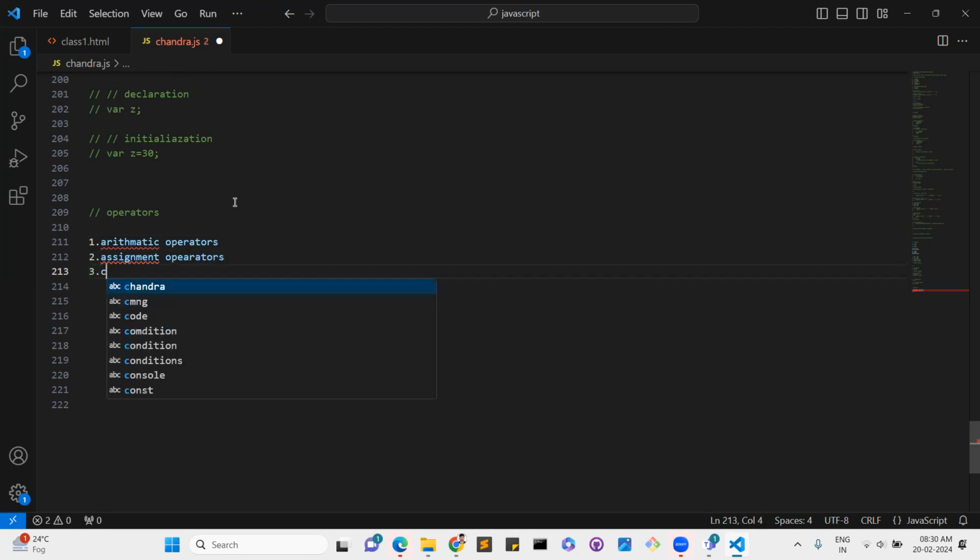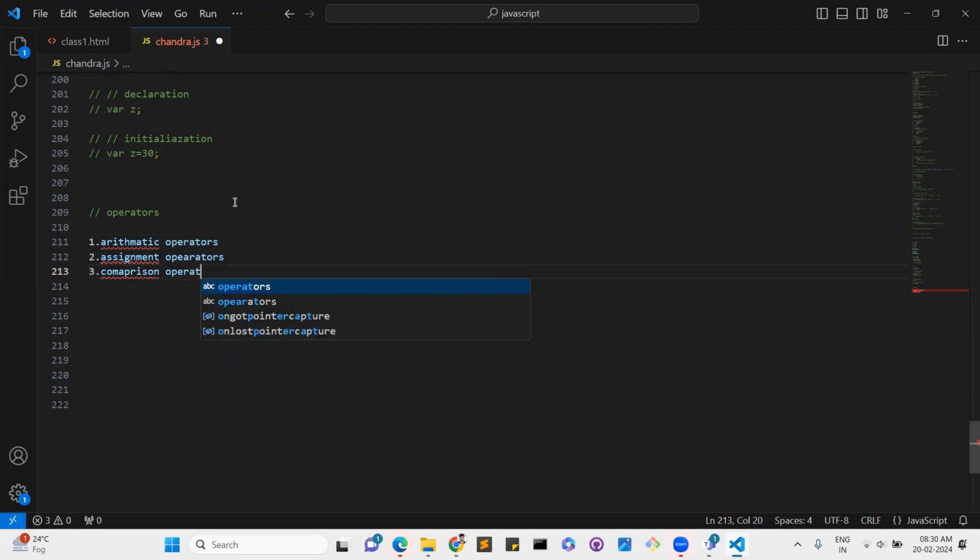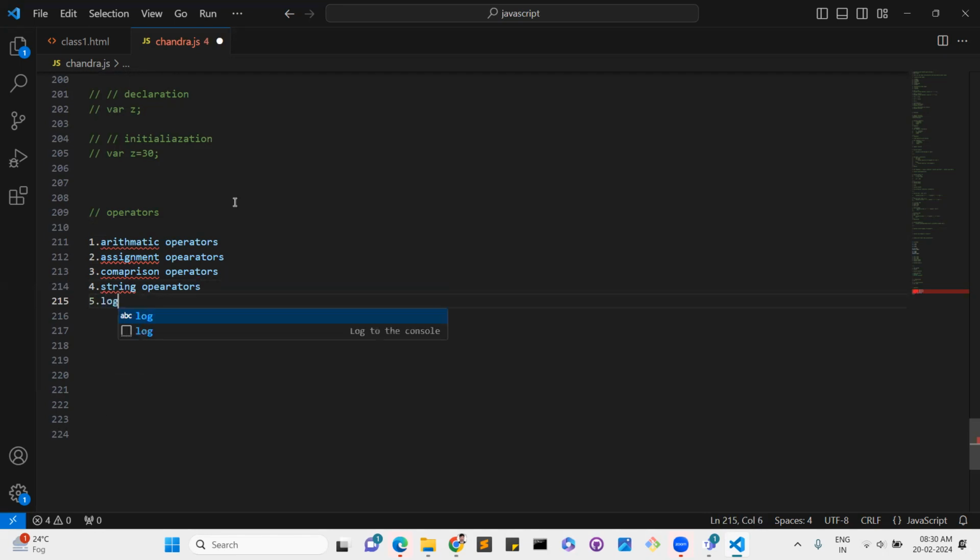Third one is comparison operators. Comparison is also a most important one. And the fourth one is string operators.